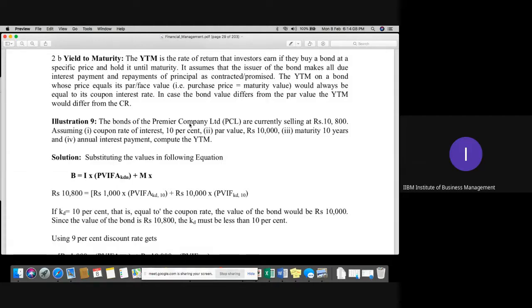Now, when we talk about this particular yield to maturity, if the price is equal to the face value, you can see that the YTM on a bond whose price is equal to its face value, that is purchase price equal to maturity value, should be equal to the coupon rate actually. Now always remember, whenever we purchase a bond and the par value and the maturity value differ, definitely it may be giving some yield, some returns to the shareholders. Let's understand with the help of one example first of all.